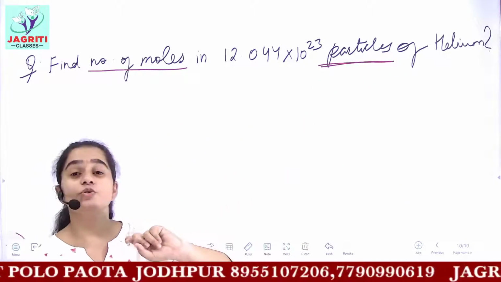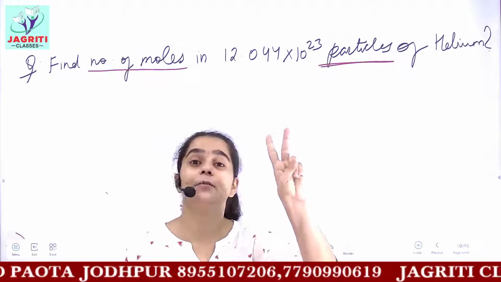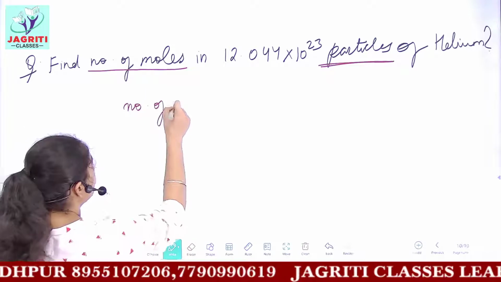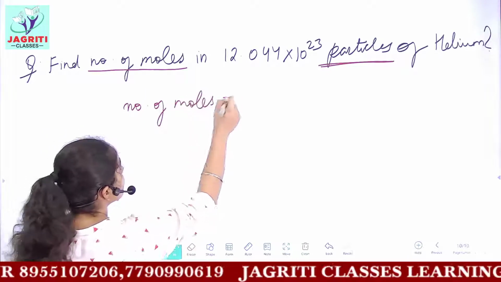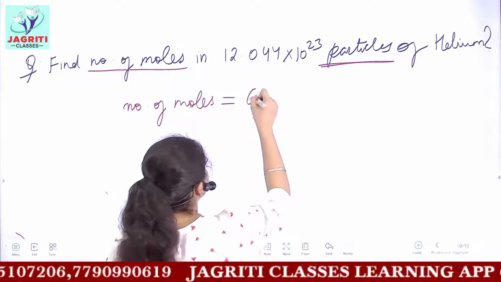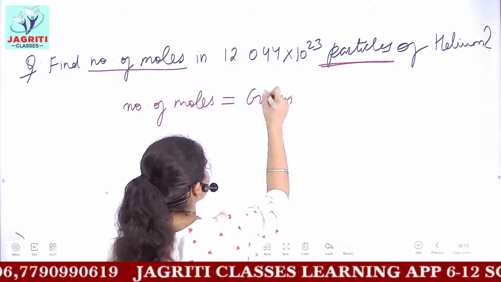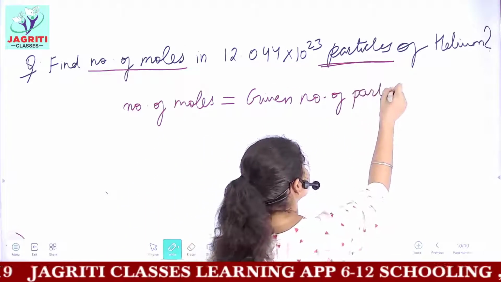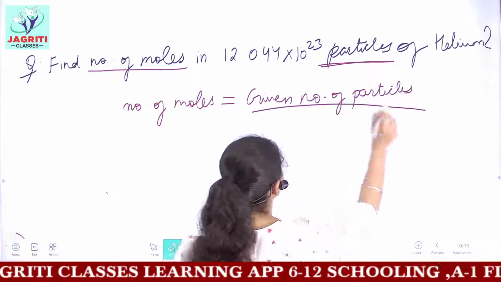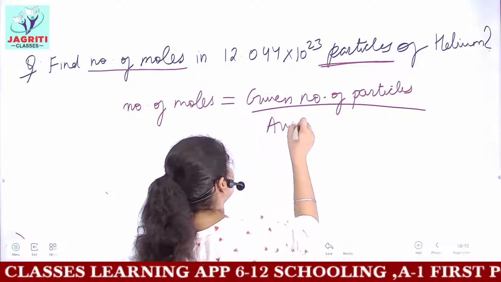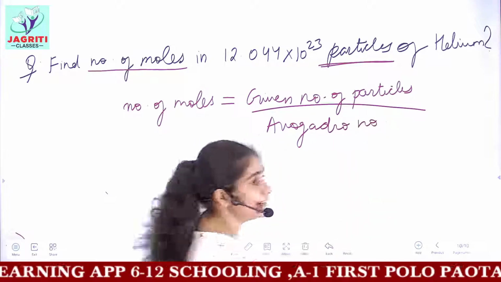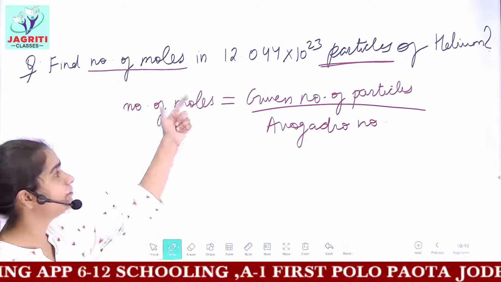So we'll use our second formula to find the number of moles: number of moles is equal to given number of particles divided by Avogadro number. Using this formula, I hope you can easily find the answer.